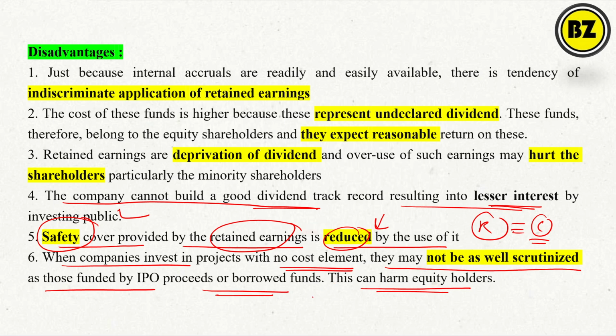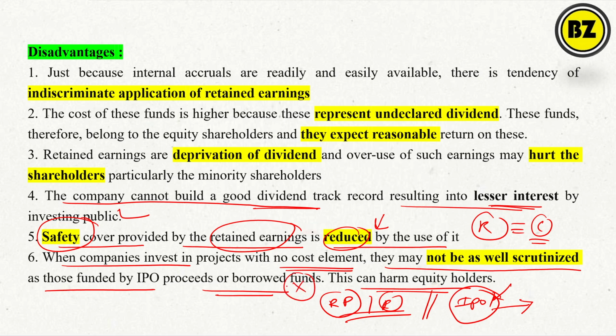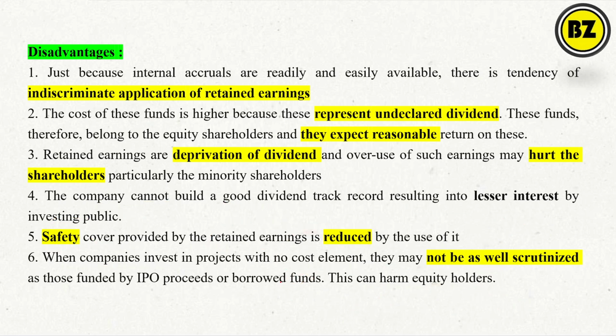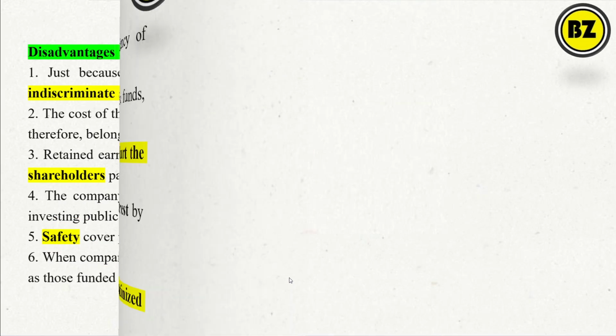See, suppose you are spending the retained profit or the reserve. So no rules and regulations. You have money, you will spend it. But otherwise, you have to raise it by way of, say, IPO or any other procedure. You have to follow all the rules and regulations. Then only will you get money and then you will be able to spend. That means scrutiny is less while using the profit, that is the accruals. Okay. So this is all about the disadvantages.